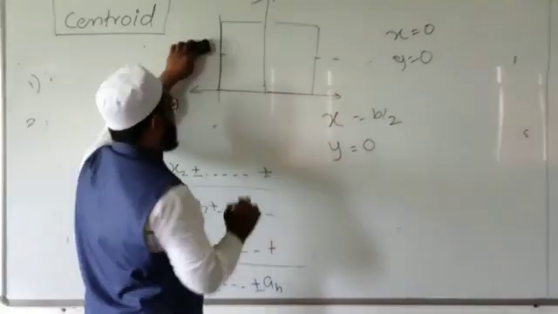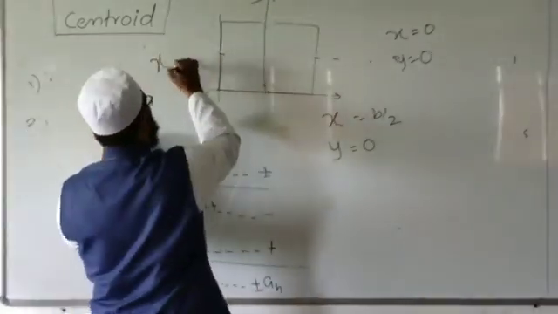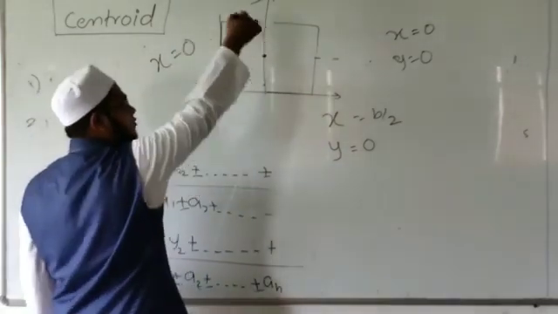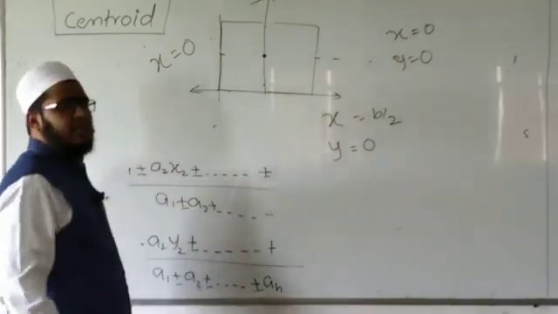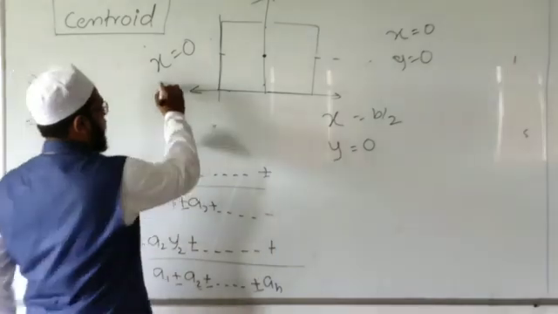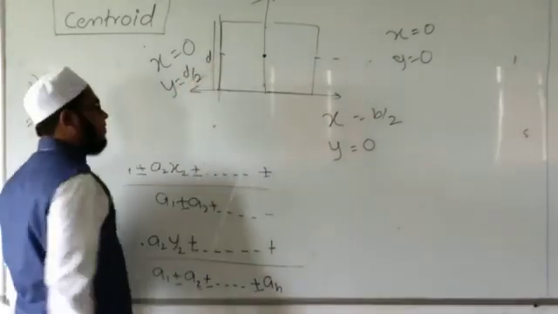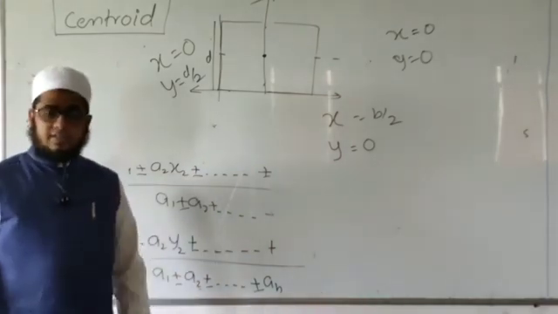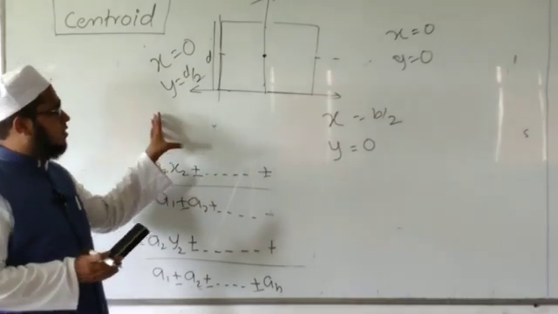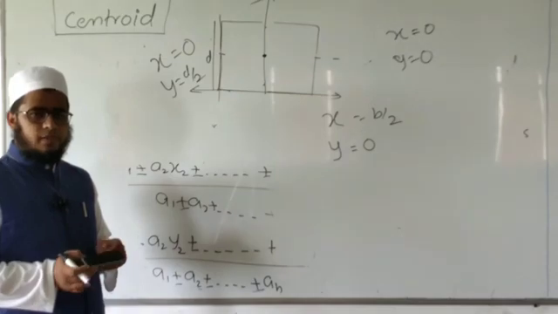If the figure is symmetrical about the y axis like this, the y axis divides the figure into two equal parts, then the x coordinate of the centroid is 0, because the centroid is at this point, which is located on the y axis. The x coordinate is the distance measured from the y axis. That's why x is 0 and y has the value, if it is d, then d by 2. Like this, for symmetrical figures we can directly get the value of the centroid.